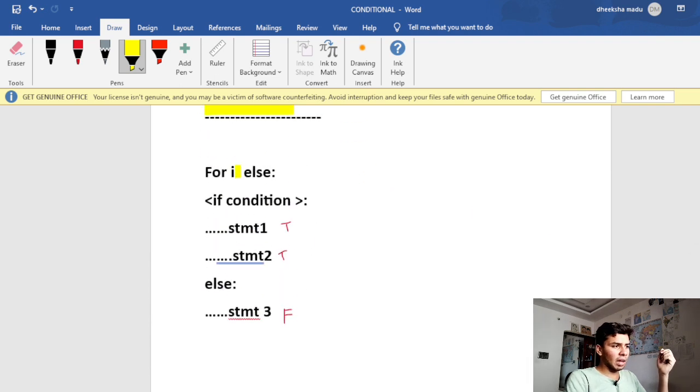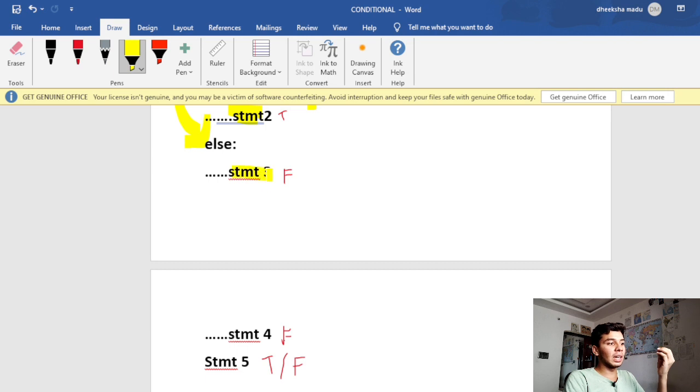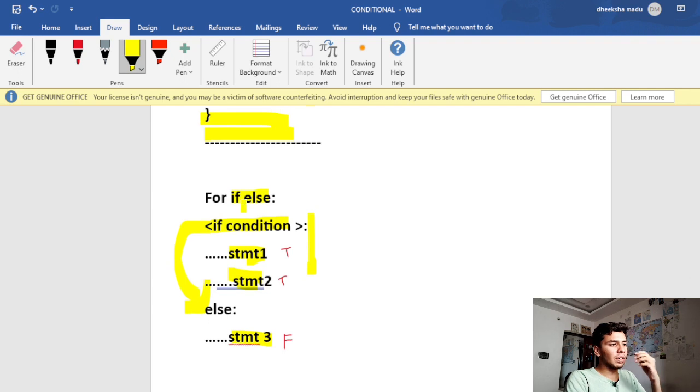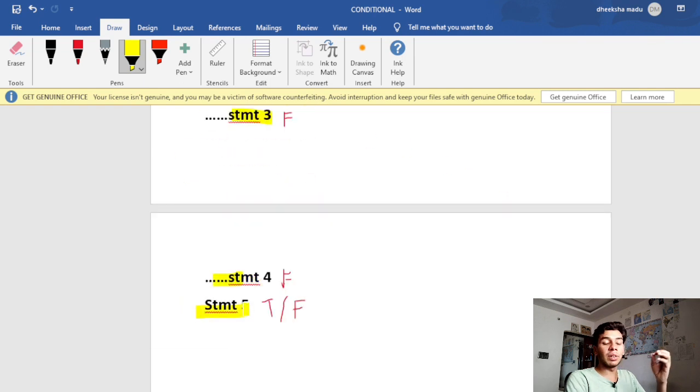Moving to the if else statement, the if else syntax. If you write a condition, if this condition is true, the statements within this condition get executed, like statement 1, statement 2, n number of statements. If this condition is false, then the control jumps to the else block, and the statements written in the else block, statement 3 and statement 4, execute. If the first condition is true, statement 1 is executed, statement 2 is executed, then the control directly jumps and statement 5 is executed, which is outside the block.